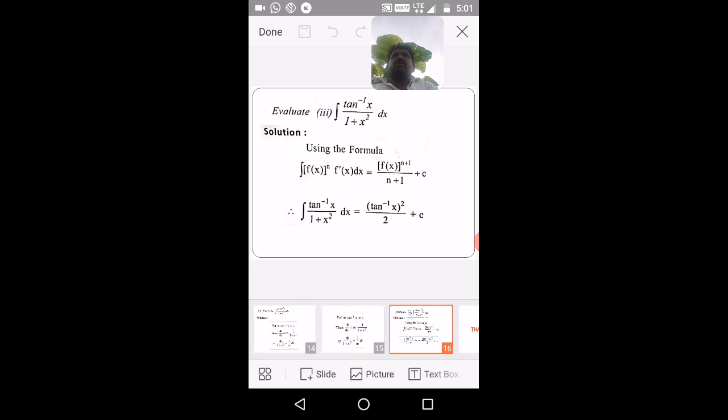These are very important questions for the method of substitution. But in the substitution method, the key role is played by differentiation, so you have to be perfect about differentiation, then you will easily calculate these integrals using the substitution method.